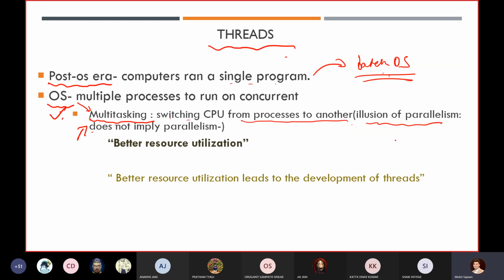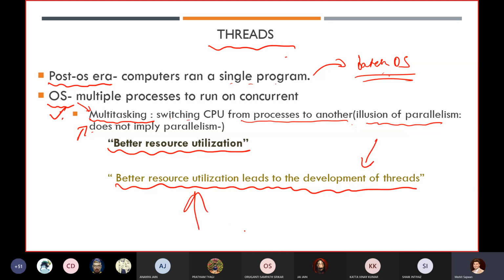Even then there is a lag, but it is in microseconds or milliseconds, so we are not able to tell whether it is a lag or not, but in reality it is somehow a lag. So we want better resource utilization, and better resource utilization leads to the development of threads. We want to utilize our resources. That is why we came up with the concept of the thread.